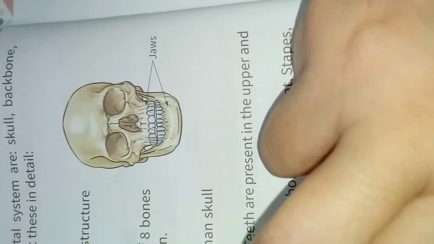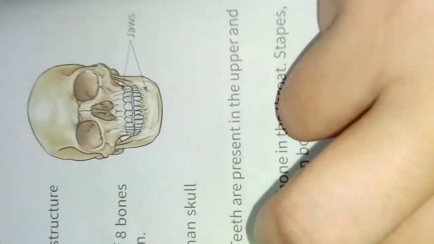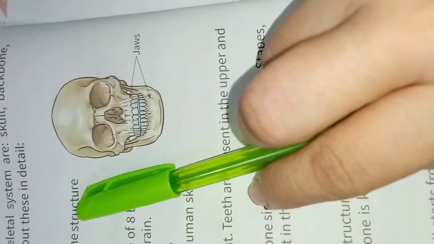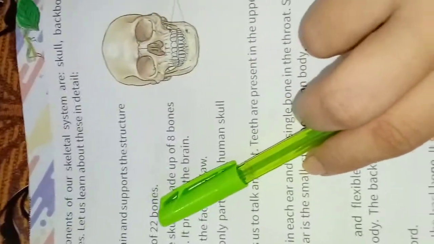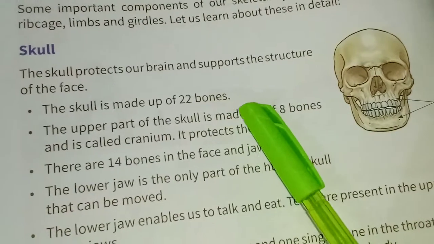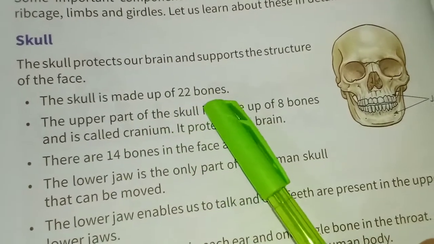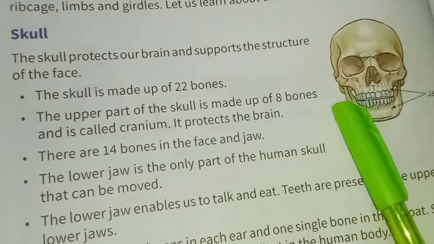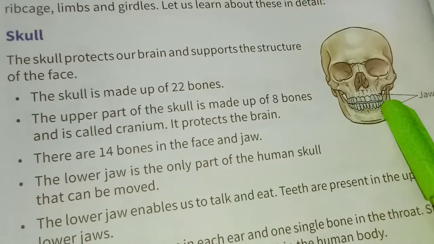First of all, the skull. The skull protects our brain and supports the structure of the face. Total skull is made up of 22 bones.